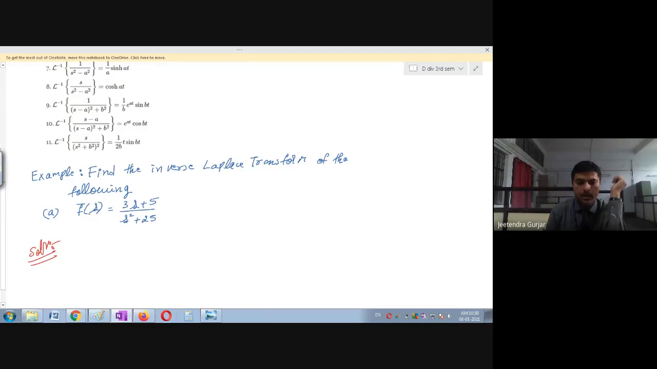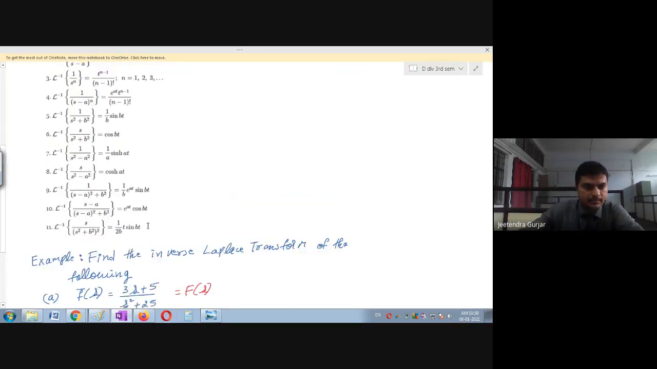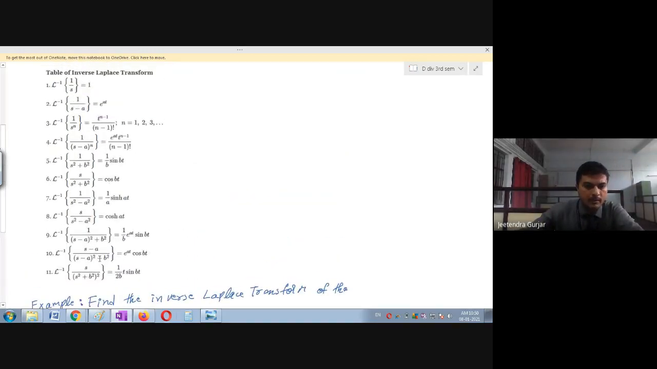So what do I have to do? I have to take the inverse Laplace transform. Please remember how the inverse Laplace transform is denoted: L raised to minus 1, or inverse Laplace transform, of F of s, right? We also denote this by capital F of s. Okay, so now you can see 3s plus 5 divided by s square plus 25. Do we have any direct formula here? No, we don't have such a formula here, students.